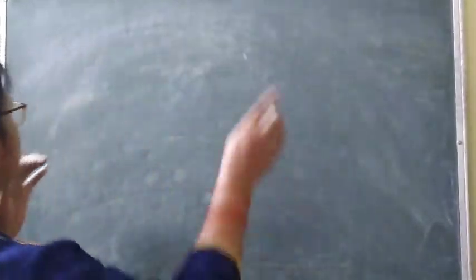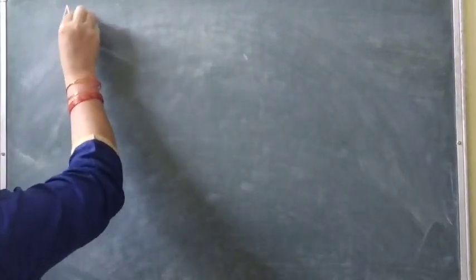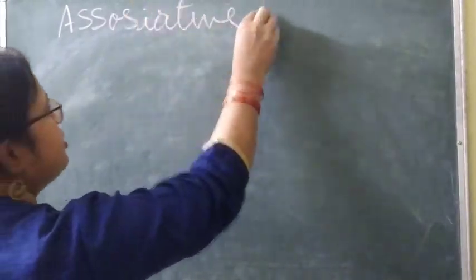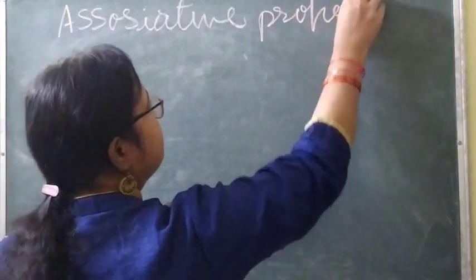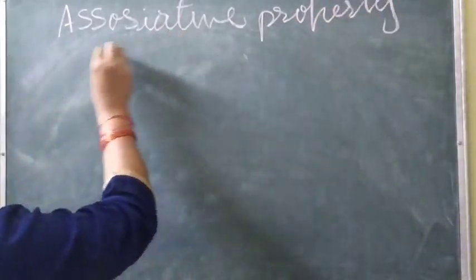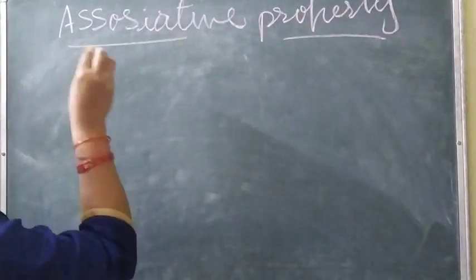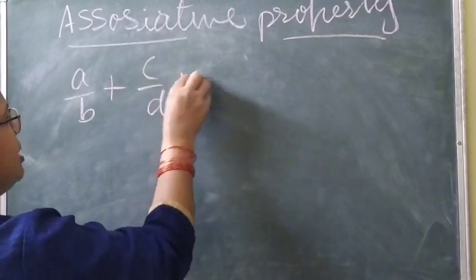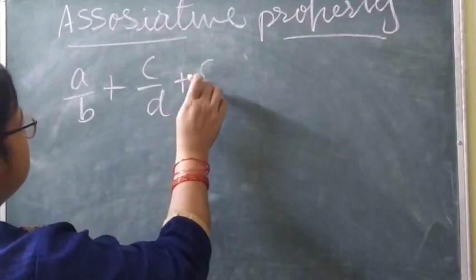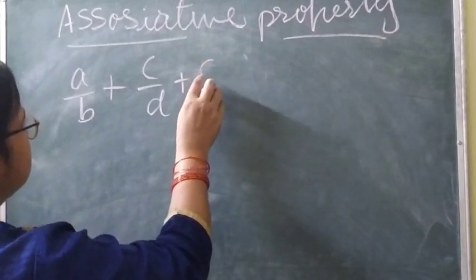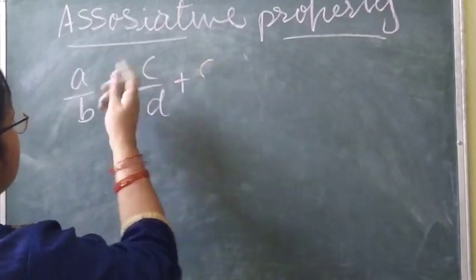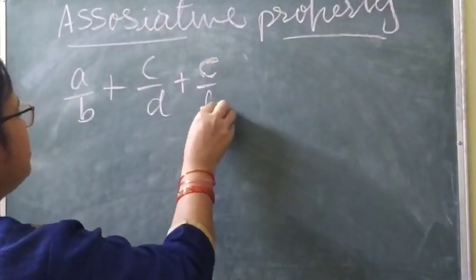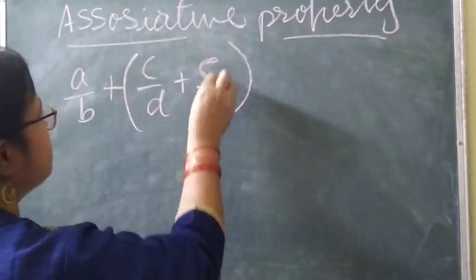In the associative property you get the fraction in the form of A by B plus C by D plus, anything you can write, E by F. So this is what you get.